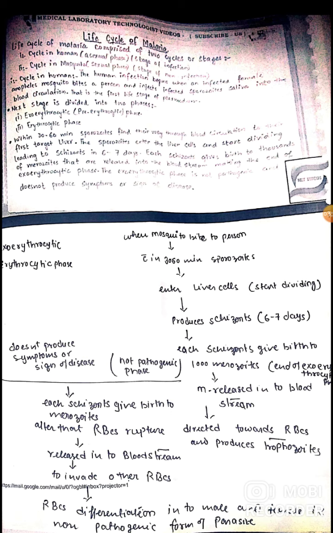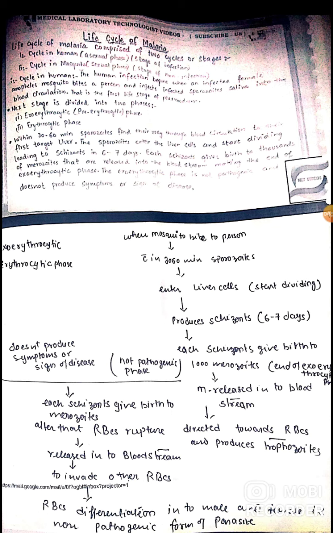So when an infected mosquito bites a person, within 30 to 60 minutes sporozoites are formed. When sporozoites enter the liver cell, within 6 to 7 days they form schizonts. Each schizont gives birth to thousands of merozoites. Up to here, this stage is called the pre-erythrocytic or exoerythrocytic phase. After that, merozoites enter the bloodstream, are directed toward the RBCs and produce trophozoites,